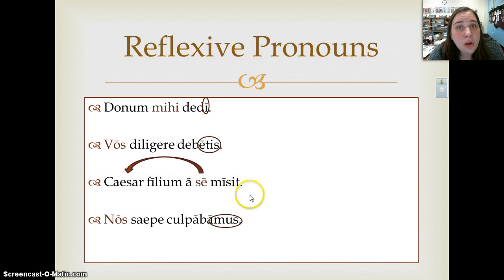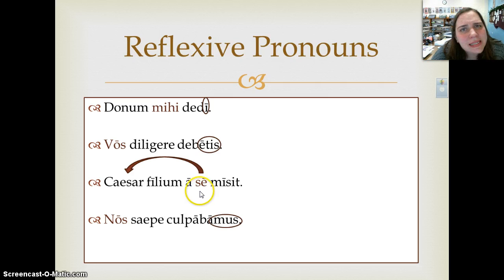So let's take a little bit closer of an investigation. This first one, using the first person reflexive, I gave a donum, a gift, mihi, to myself. This mihi referring back to the I that is the subject. In the second example, vos diligere debetis, y'all ought to love vos, yourselves. And again, this vos referring back to the second person plural subject.